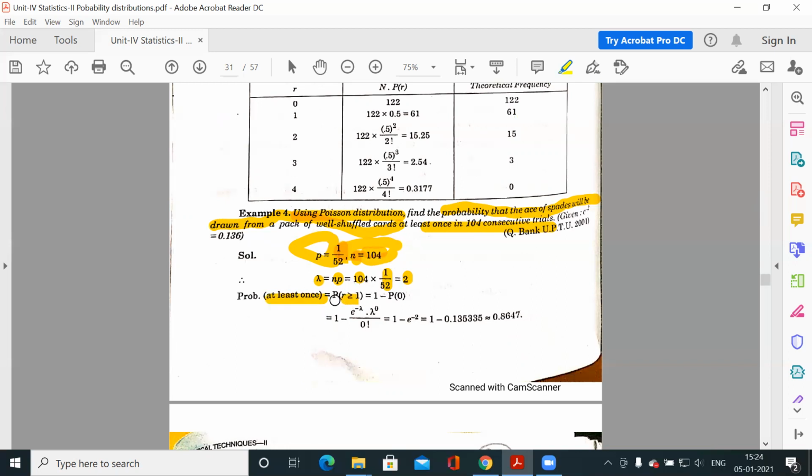Instead, we calculate 1 minus p0. Clear? Because the probability of r greater than or equal to 1 is 1 minus the probability of r equal to 0. And p0 is e to the power minus lambda, lambda to the power 0 by factorial 0. So 1 minus p0 is your probability.